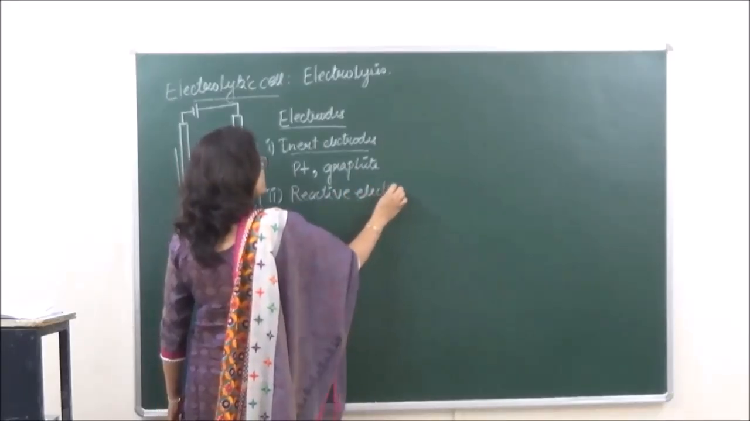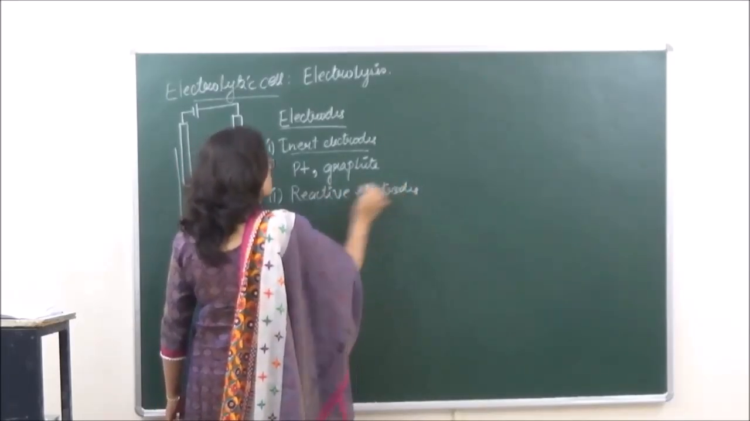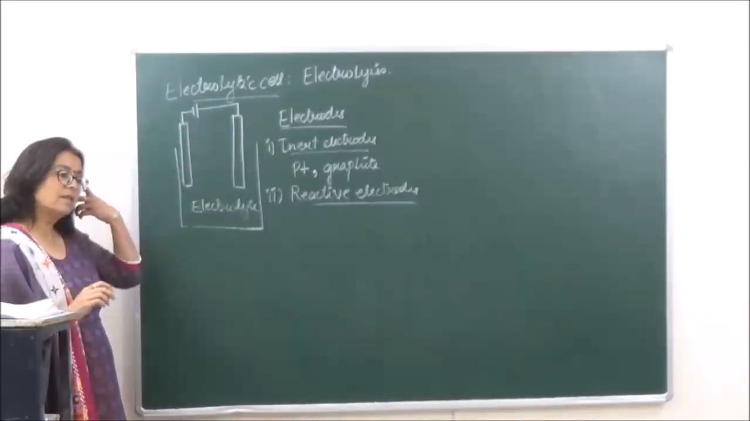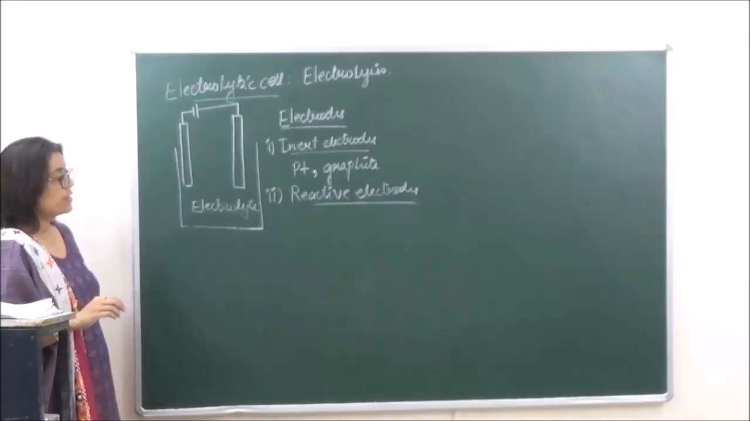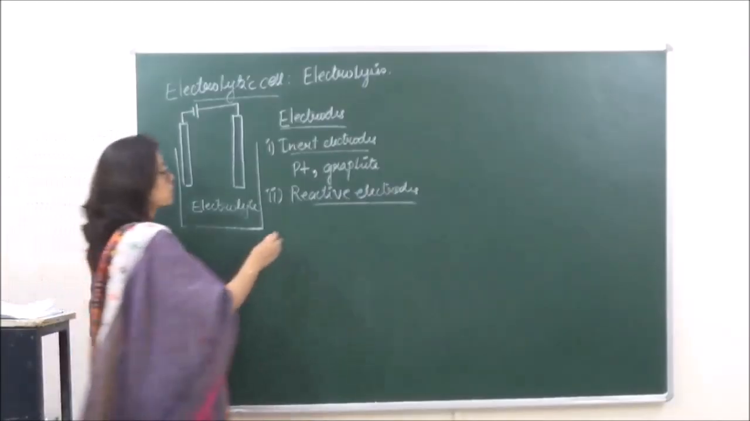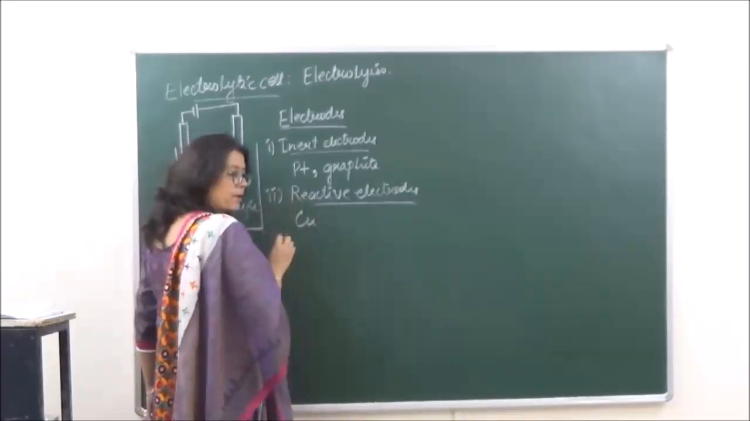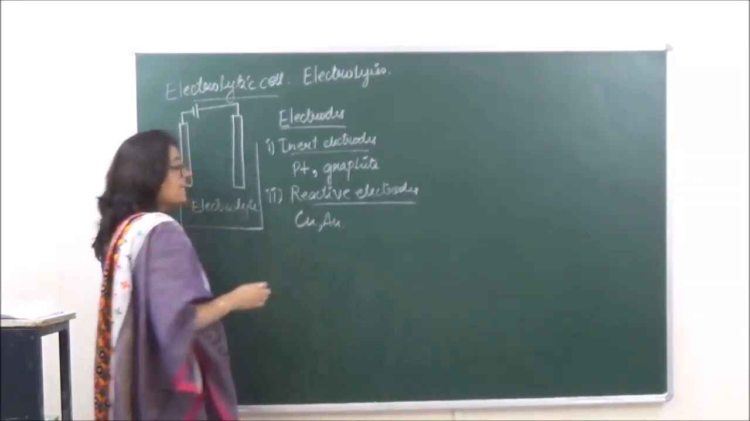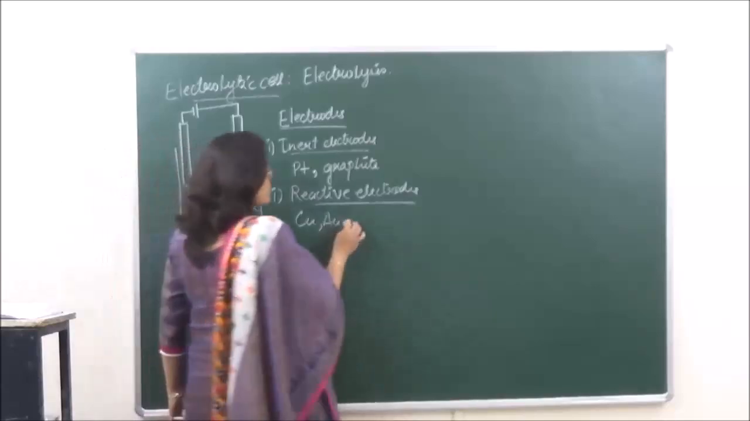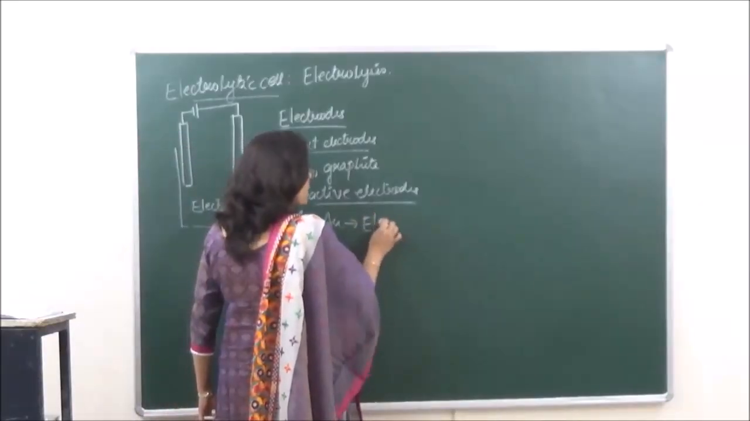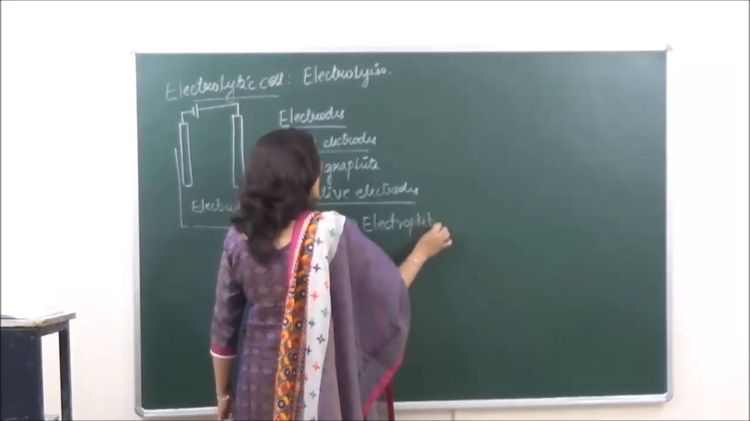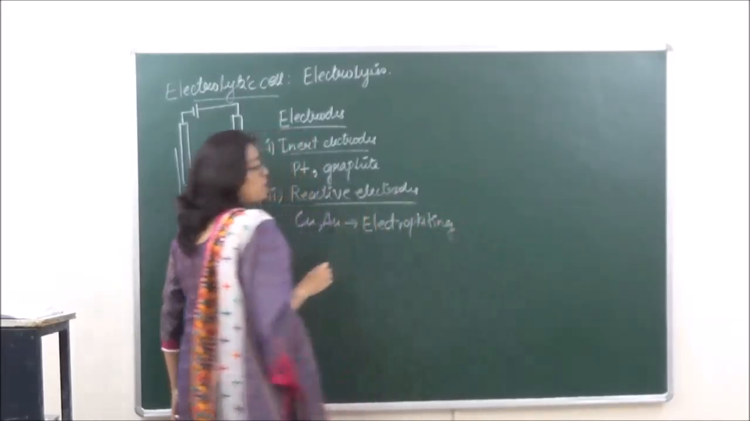The second type of electrodes are known as reactive electrodes. The reactive electrodes are going to participate in the reaction. Generally, the reactive electrodes which we use are copper or gold, right? And these reactive electrodes are used in a phenomenon known as electroplating.